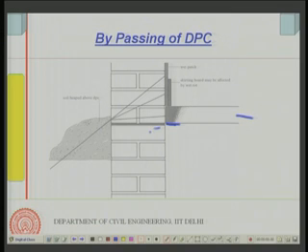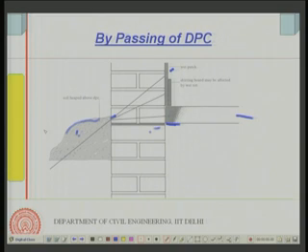Now, if a heap of soil has been put here like in this case, then the moisture will enter through this, and this moisture will then travel by capillary rise, and you are going to see wet patches here. If there is a board, a skirting board, that might be affected, it is a timber one. Even through the plinth, moisture will penetrate. So, this is what is bypassing of the DPC.